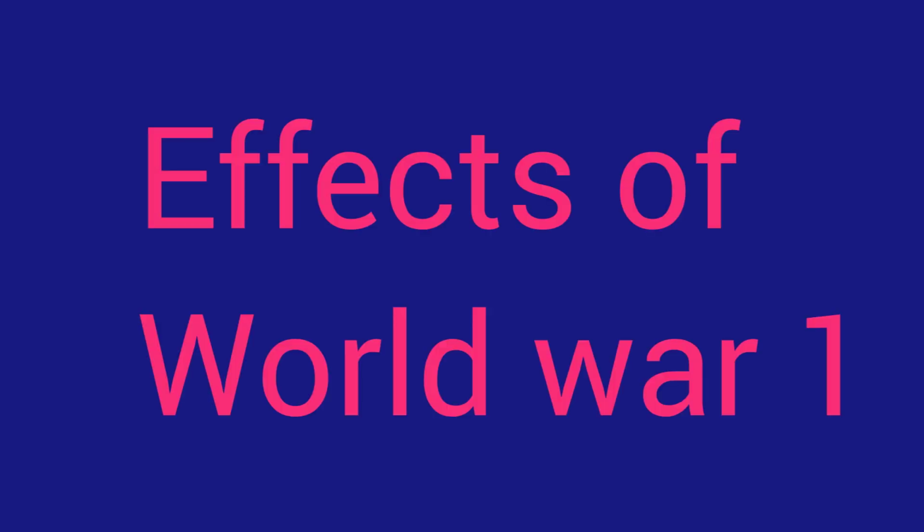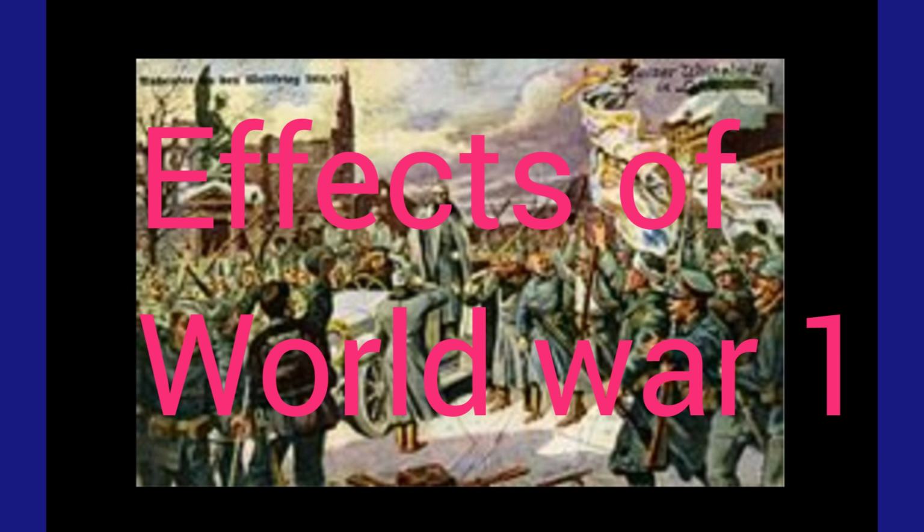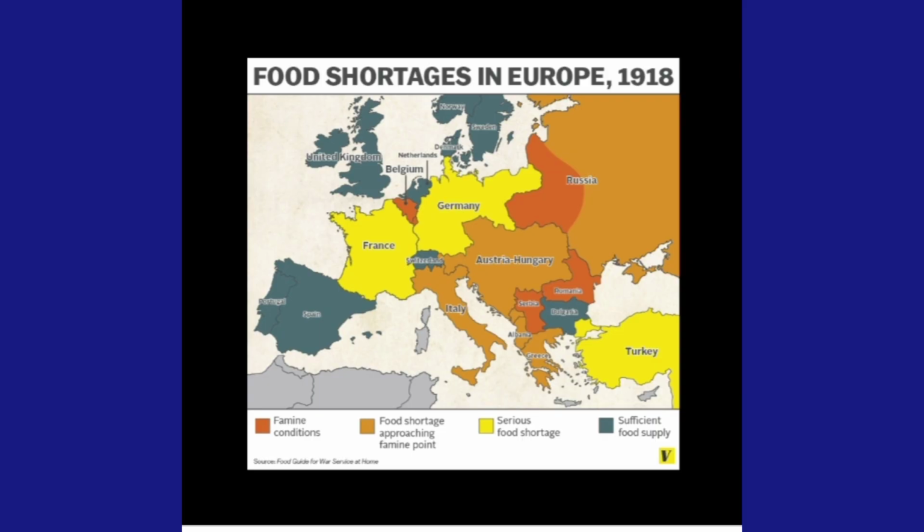Let us now move on to the effects of World War I. The war had a devastating effect on the entire continent. We are talking about the continent of Europe. This devastation was both psychological as well as financial.